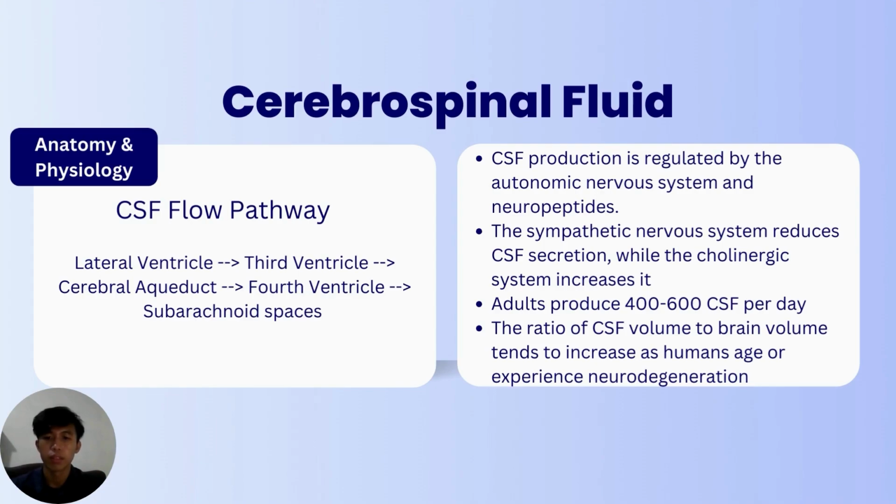The autonomic nervous system and neuropeptides like dopamine and atrial natriuretic peptides regulate CSF production. The sympathetic nervous system reduces CSF secretion while the cholinergic system increases the secretion. The production of cerebrospinal fluid in adults varies between 400 and 600 milliliters per day. As individuals age or experience neurodegeneration, the ratio of CSF volume to brain volume tends to increase.